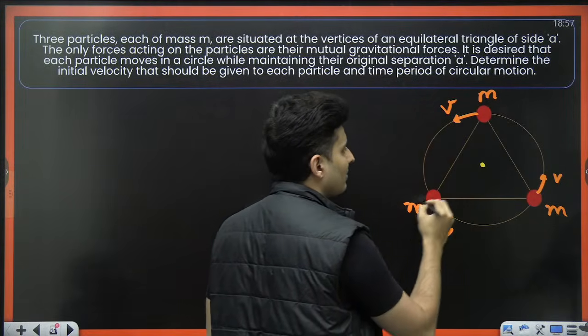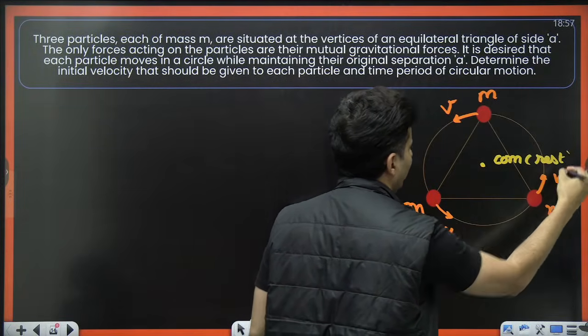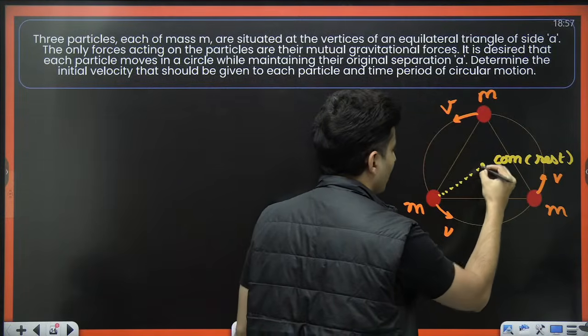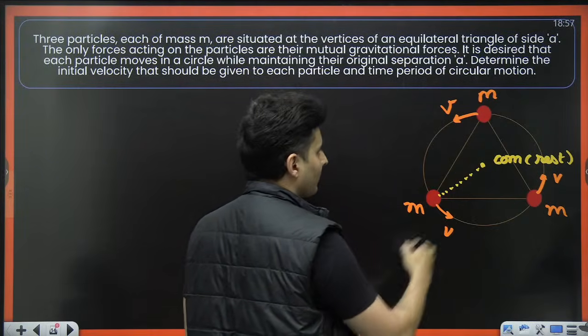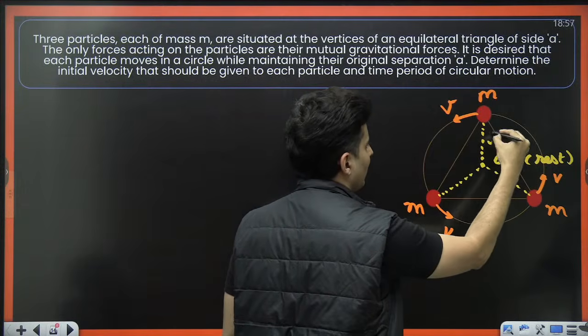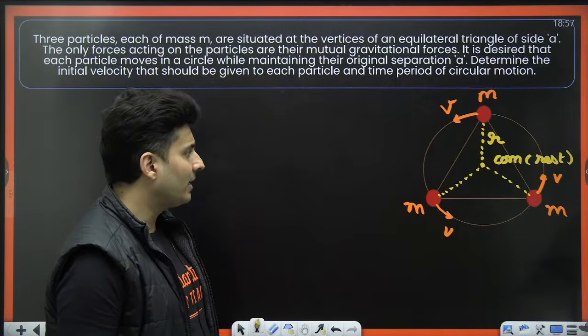The center of mass will be definitely at rest, and any mass that you see will be going in a circle of radius r like this. This will be r, even this will be r, and even this will be r. So let me call this r over here. That is the radius of the circle along which these particles are going.